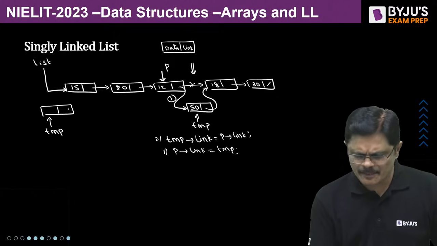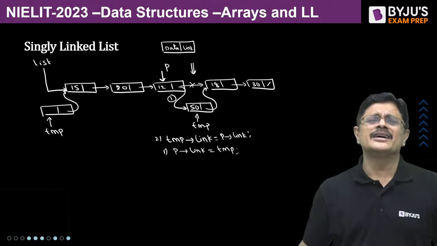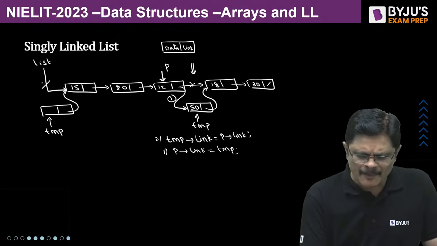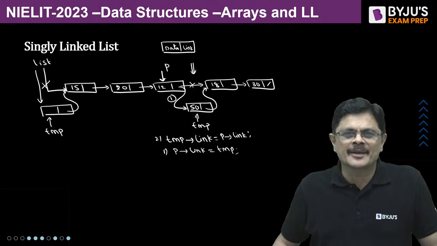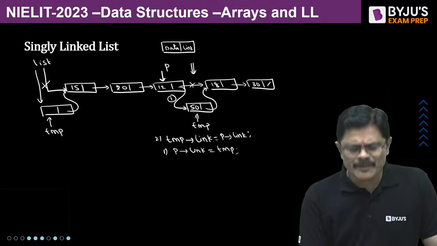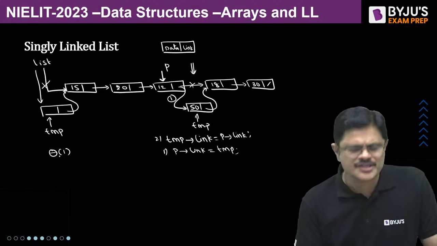The logic is very simple. Temp link, you have to do it, is equal to list, and update the list equal to temp. With this, what happens? The new node can be inserted at the beginning. So this insertion at the beginning can be done in theta 1 time, that is constant time.